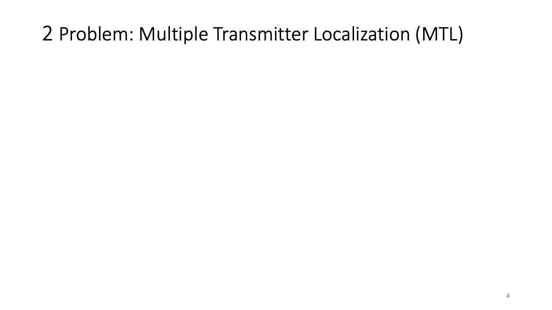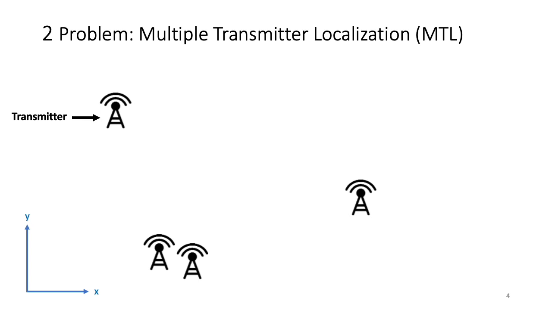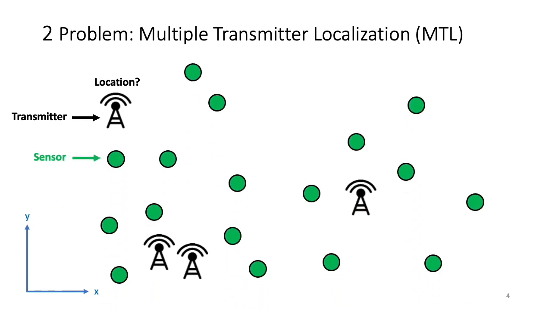Now let's illustrate the problem of multiple transmitter localization. We have a geographical area with a coordinate system. There are multiple transmitters in the area, and we wish to estimate the location of the transmitters. To accomplish this, we deploy a distributed set of sensors.